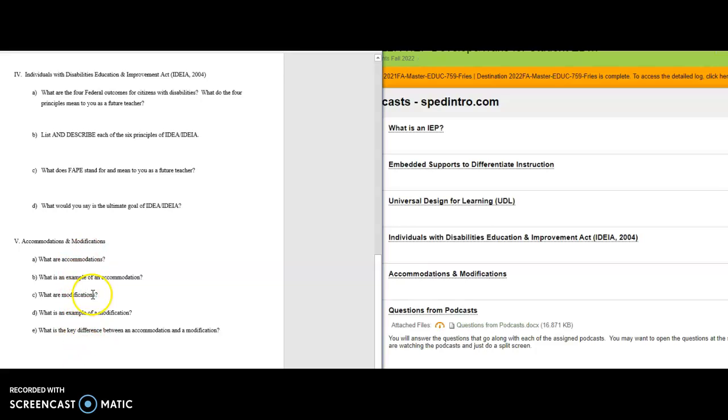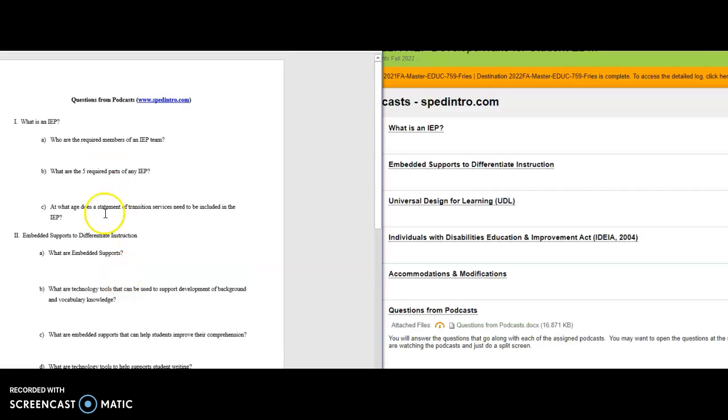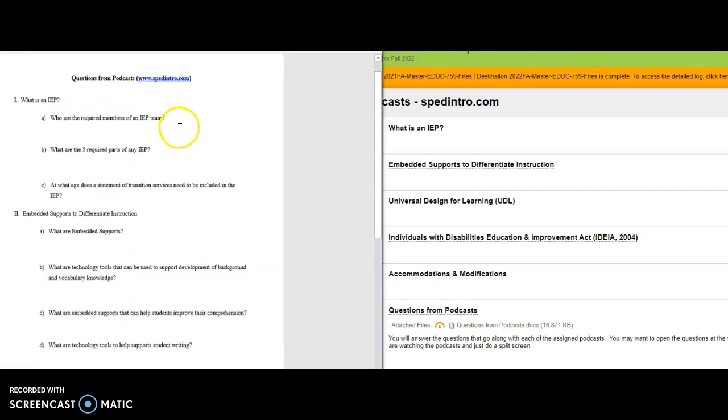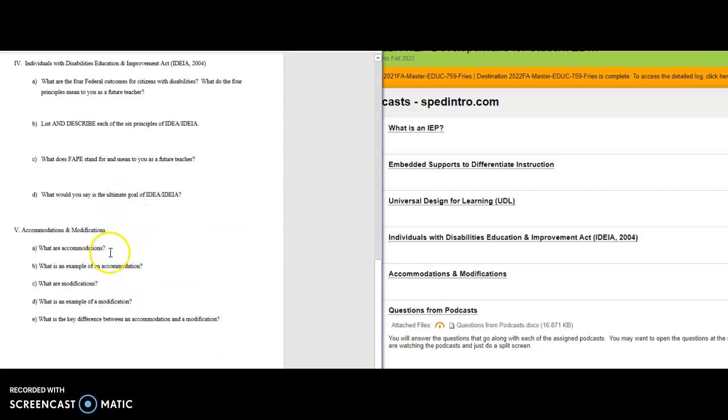Again, you will see or hear those questions right in the podcast. I just put them in one document for you. This document is 2 pages, and obviously it may extend a little beyond 2 pages. You can just type your answers right in here, and then you will save this document, and that's what you will submit right here as your assignment. So it's pretty straightforward.